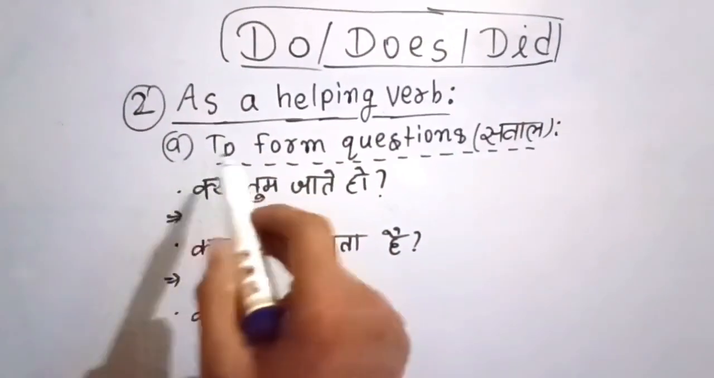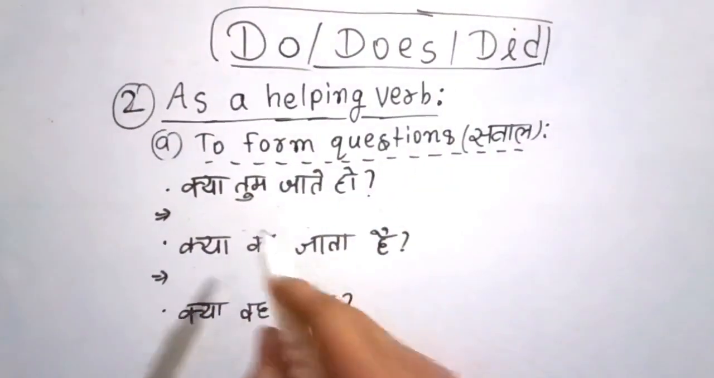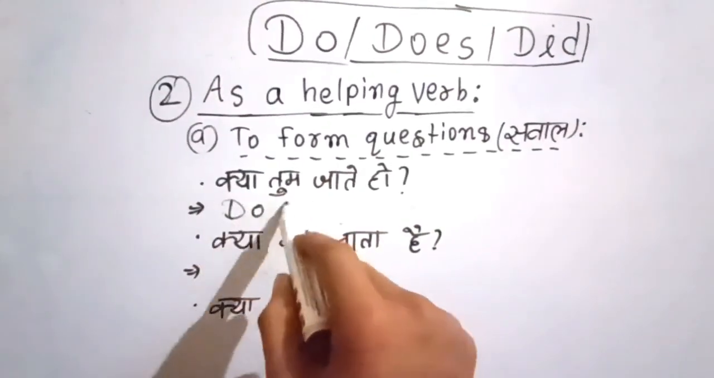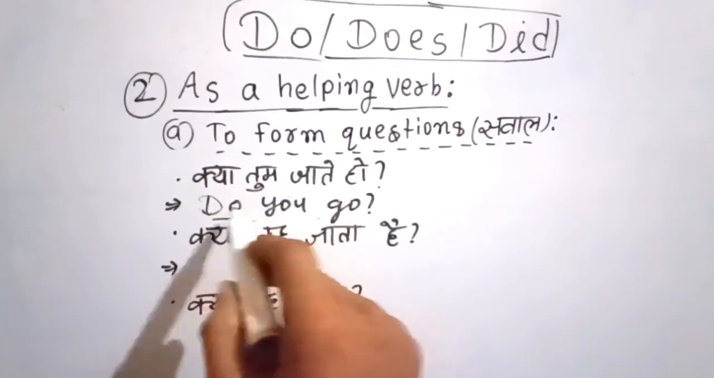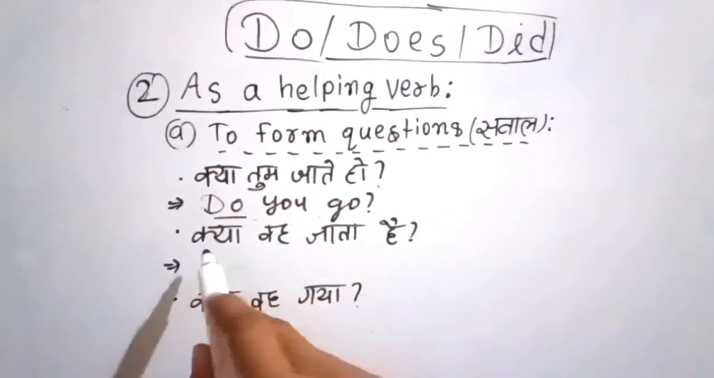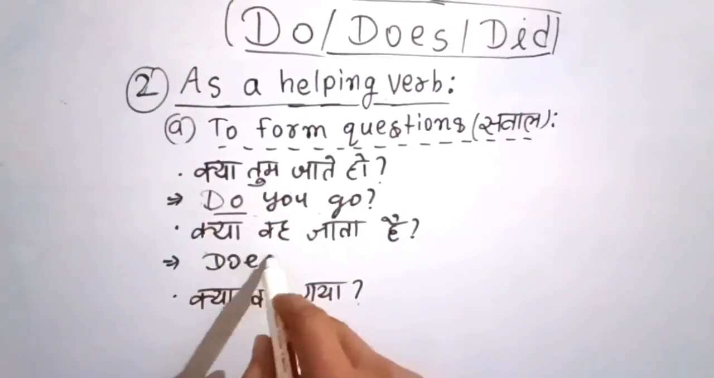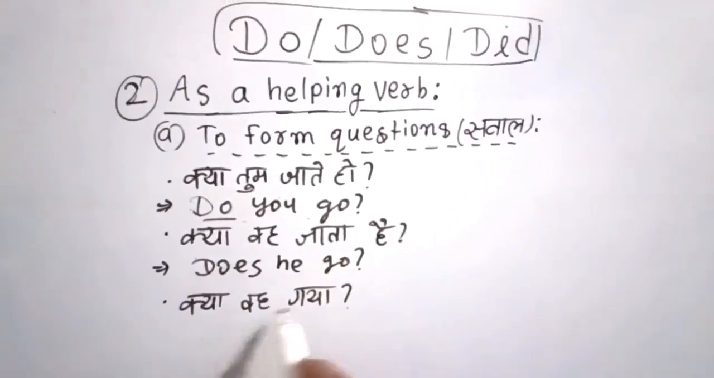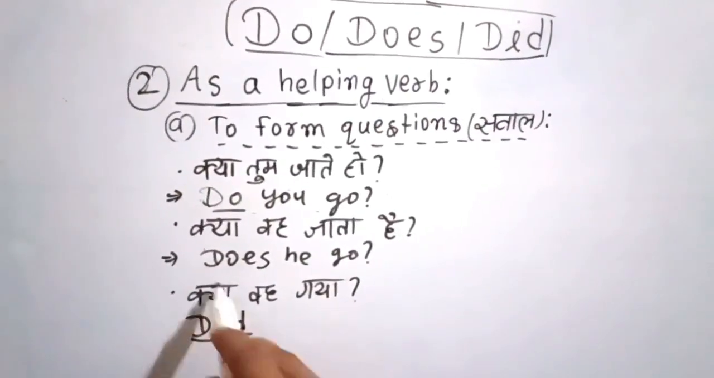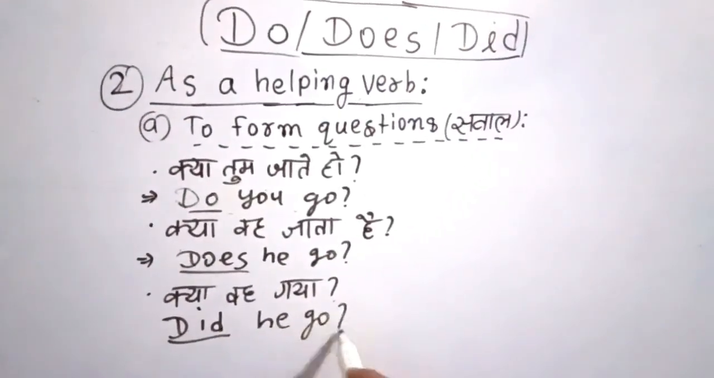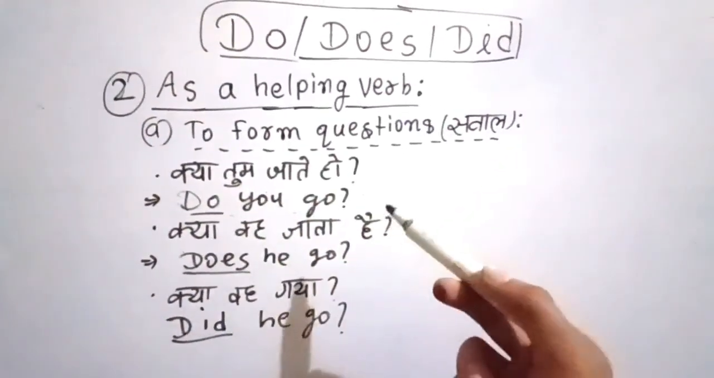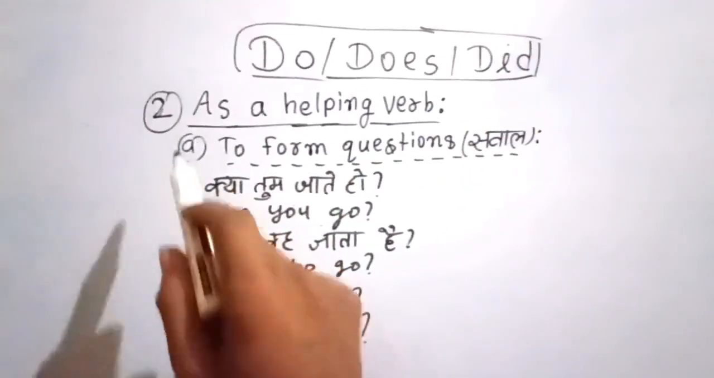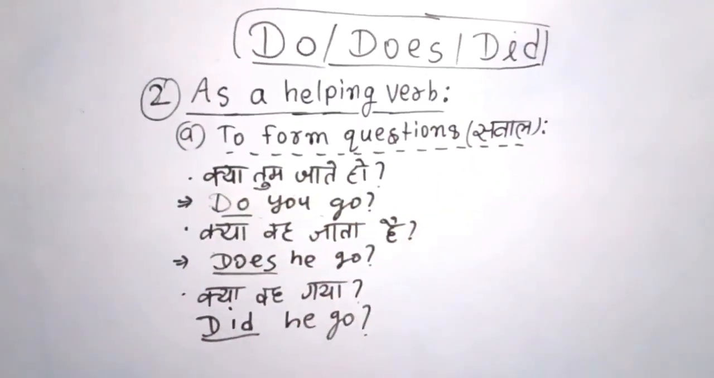Case number A, to form questions, सवाल करने के लिए. क्या तुम जाते हो? Do you go? I am using do here because you takes do at the beginning of the sentence to form questions. क्या वह जाता है? Does he go? क्या वह गया, for the past? I would use did, right? Did he go? So as we can see, we use do, does, did at the beginning of the sentence to form questions as a helping verb. This is case A. Let's go to case B.